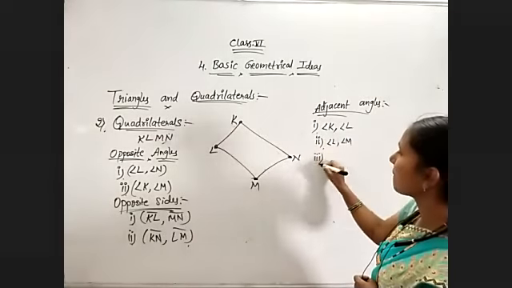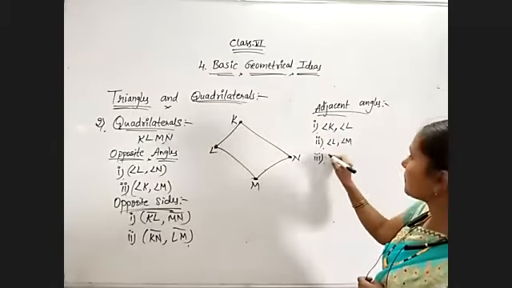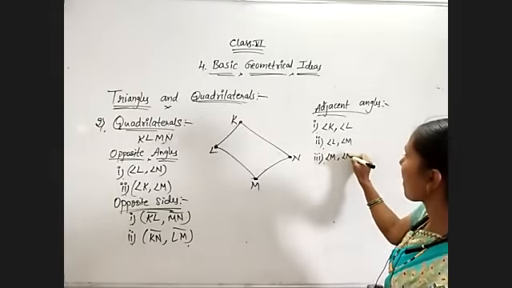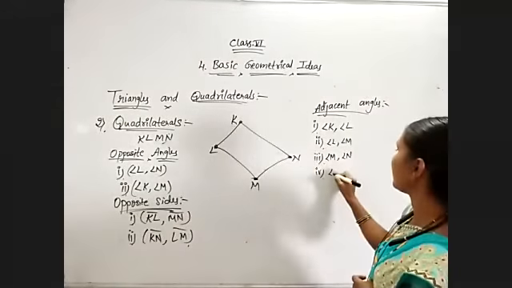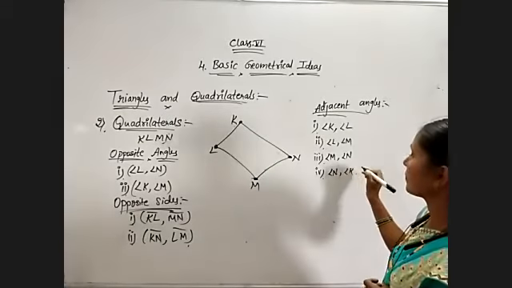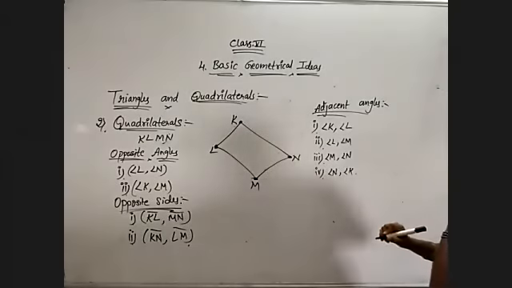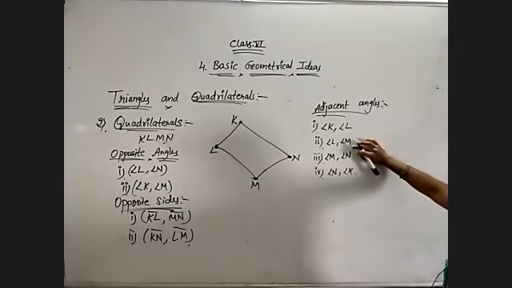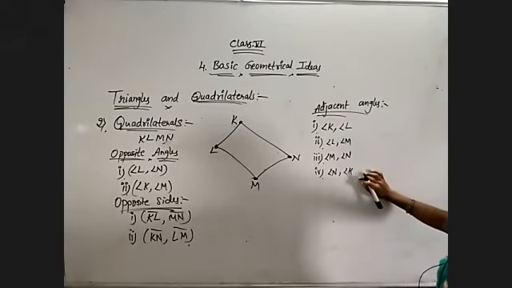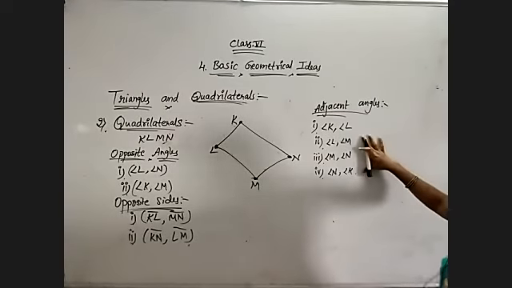And thirdly, M and N. And last, the fourth one, N and K. So I hope you understood. Angle K and L, L and M, M and N, N and K. These are the four pairs of adjacent angles.